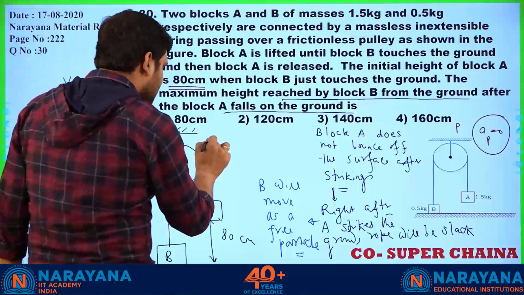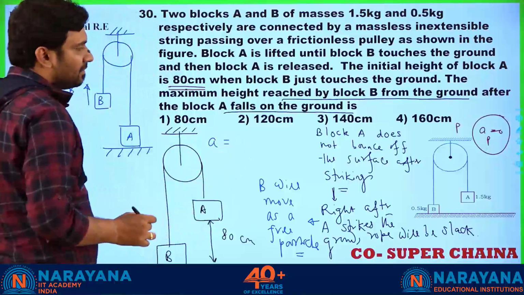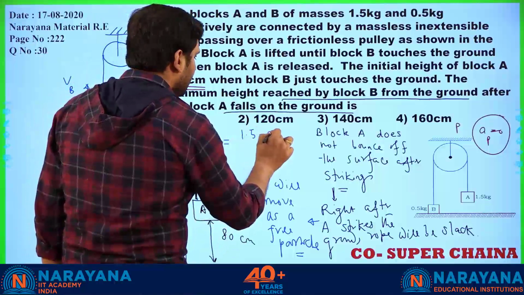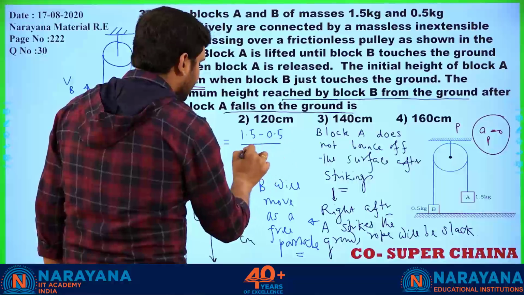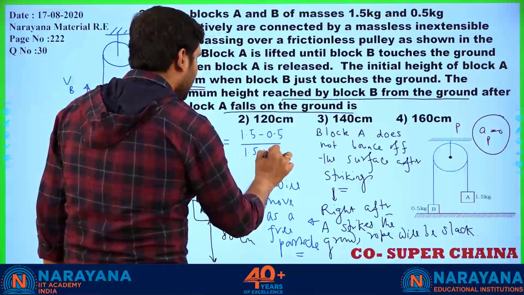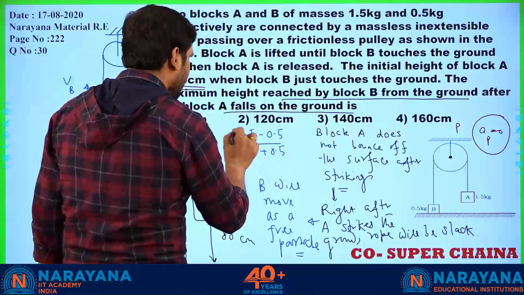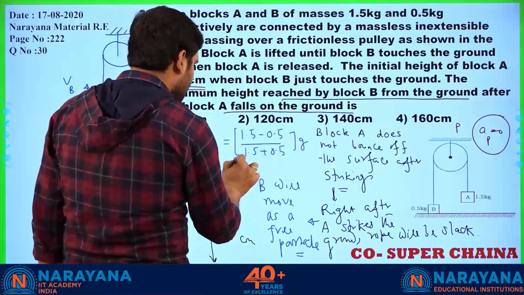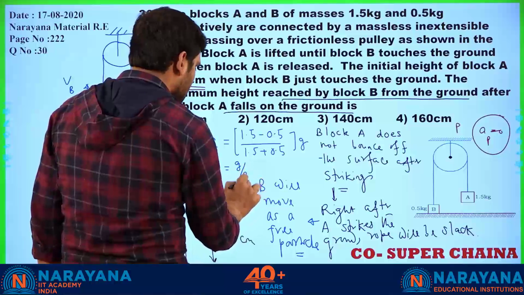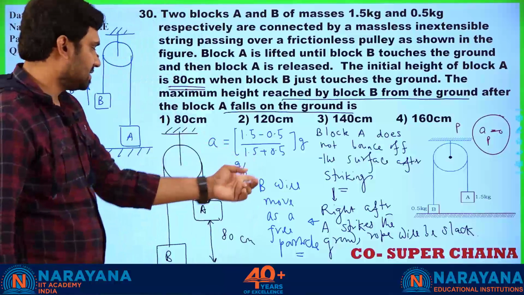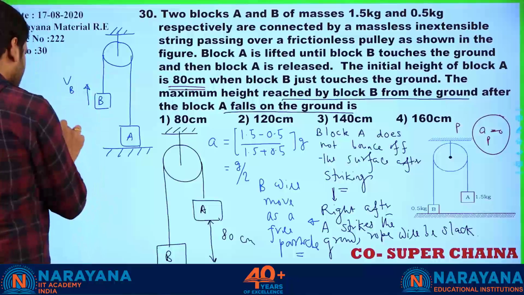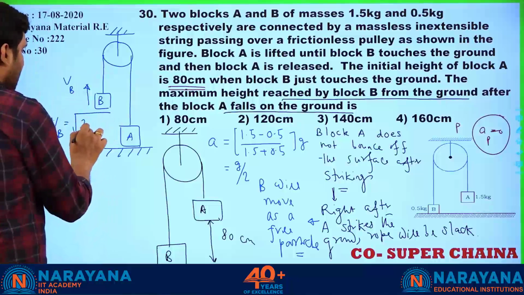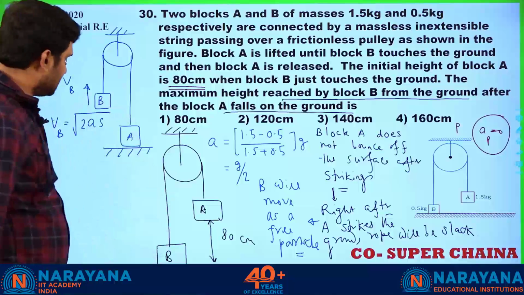Before that, the acceleration of the system when it is released from rest is going to be how much? 1.5 minus 0.5 divided by 1.5 plus 0.5 into g, that is simply going to be g by 2. Alright. So v_B is simply root under of 2as.